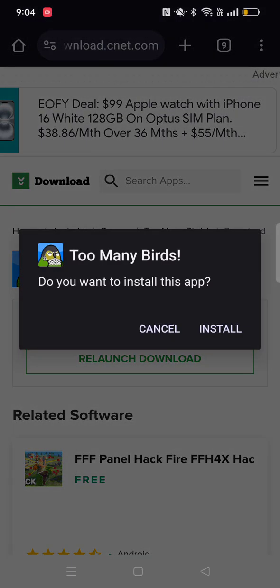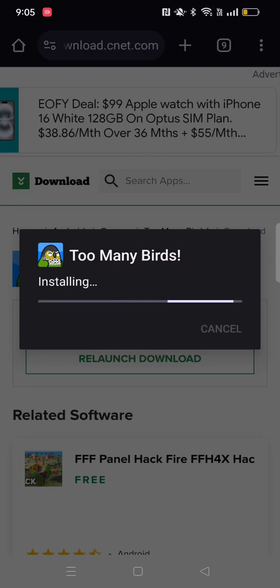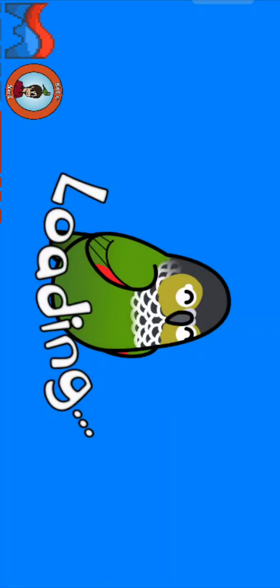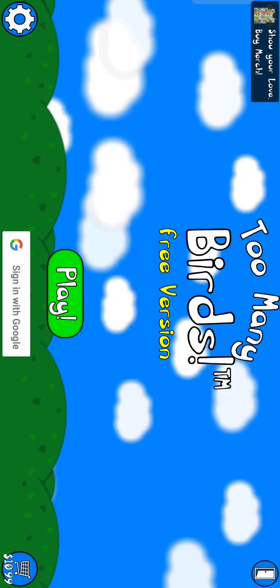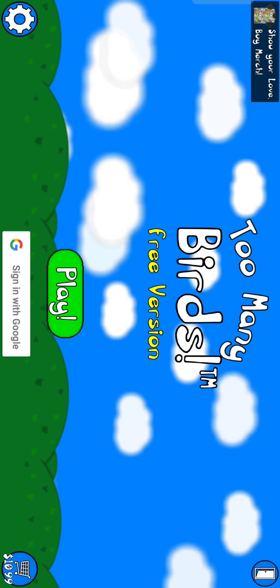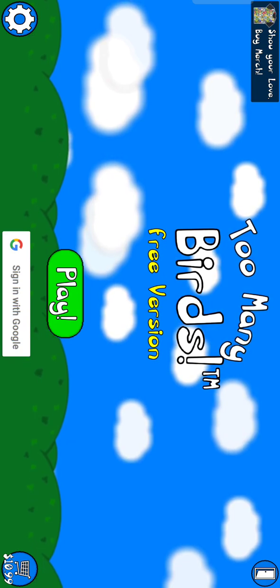Click open. As you can see, then click install. It's installing. Alright, you should get this message, then click open. And as you can see, we have got the game. And as you can see, it's only the free version, not the full version, but it basically works like the full version. You click play.